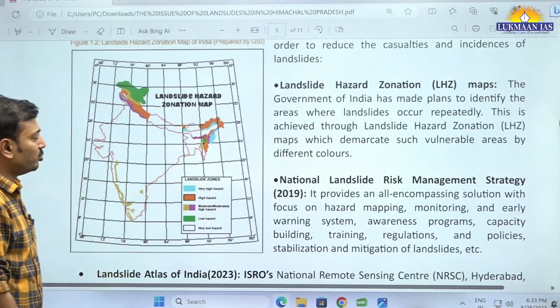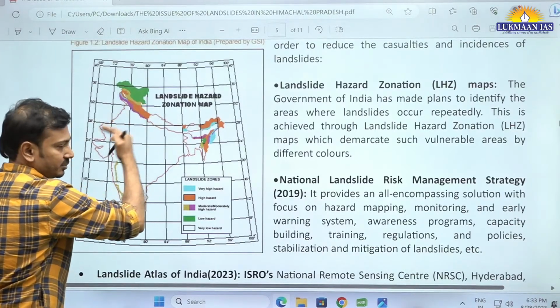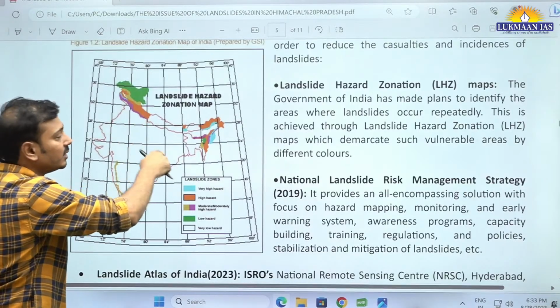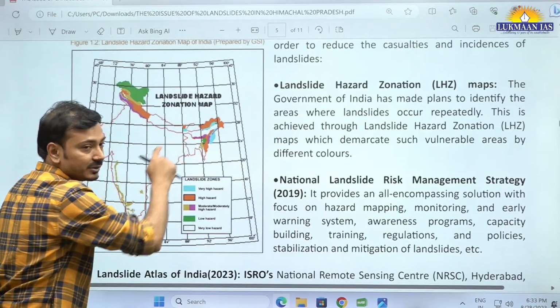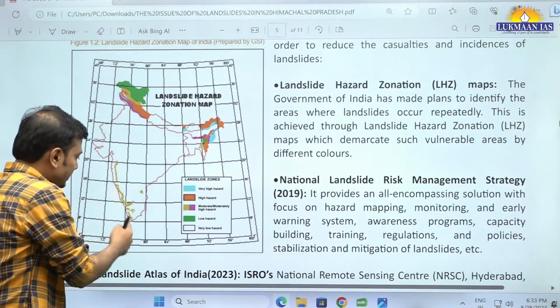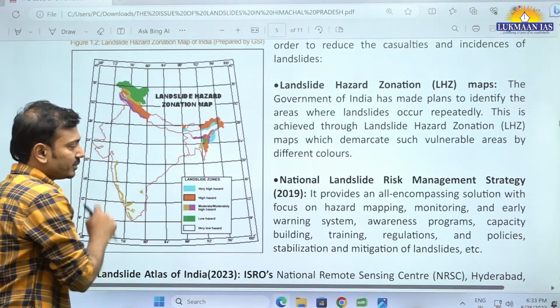Then moderate to high hazard: the Shivalik range, the first hills, and the Meghalaya plateau. Moderate risk: all the Western Ghats and some part of the Eastern Ghats.